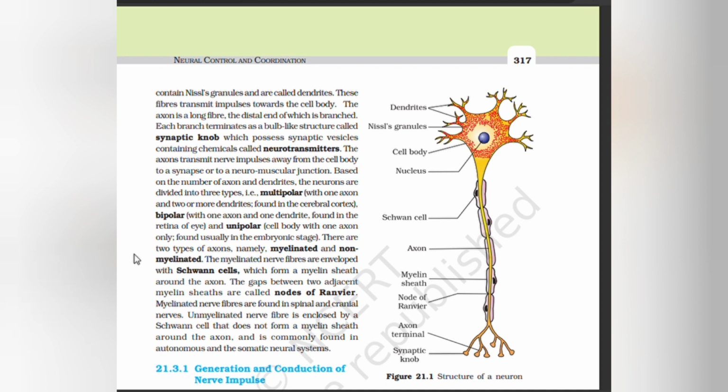There are two types of axons, namely myelinated and non-myelinated. Myelinated nerve fibers are enveloped with Schwann cells, which form a myelin sheath around the axon. The gaps between two adjacent myelin sheaths are called nodes of Ranvier. Myelinated nerve fibers are found in spinal and cranial nerves. Unmyelinated nerve fibers are enclosed by a Schwann cell that does not form a myelin sheath around the axon, and are commonly found in the autonomic and the somatic neural system.